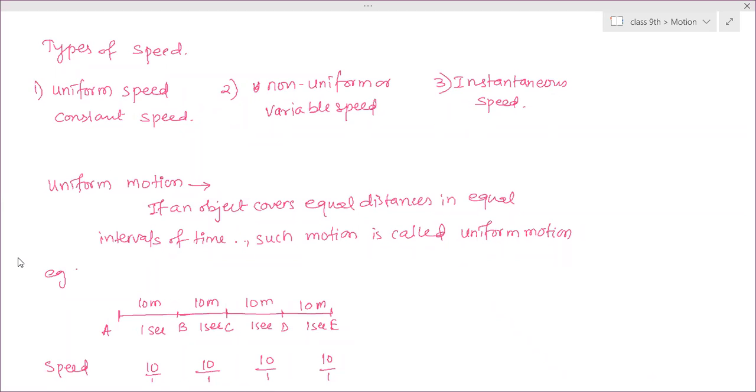The speed of that motion is called? V is equal to S by T, ma'am. No, what do you call that kind of speed? Meter per second. Meter per second is a unit.